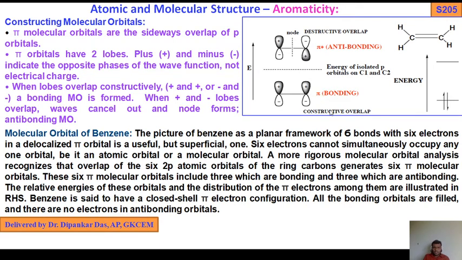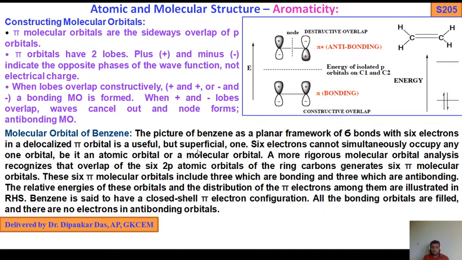So constructive overlap gives a pi bonding through plus plus, and pi star antibonding through plus minus, having a node. Energy, this is the pi electron system, 2 pi. This is the ethylene molecule, the constructive molecular orbital. Before discussing the molecular orbital of benzene, we discussed the preliminary knowledge of the molecular orbital diagram of ethylene. Now come to the molecular orbital of benzene.